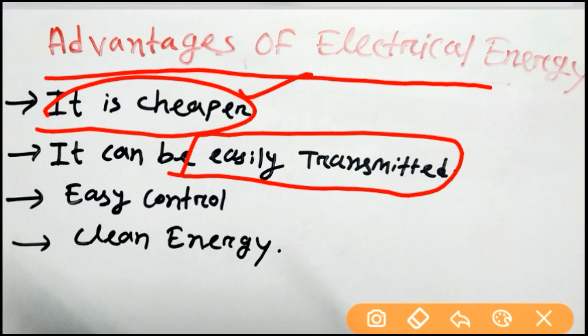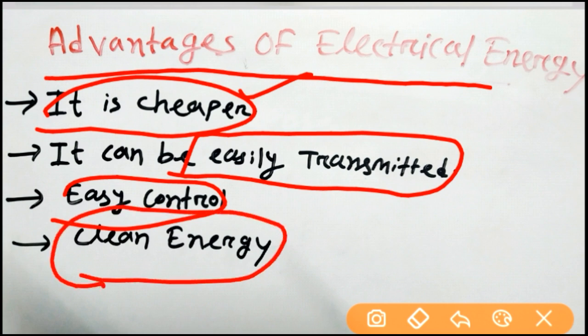And also electrical energy is very controllable, which means we can control electrical energy with the help of electrical machinery systems. We can easily control it. And electrical energy is very clean, which means there is no pollution from electrical energy.